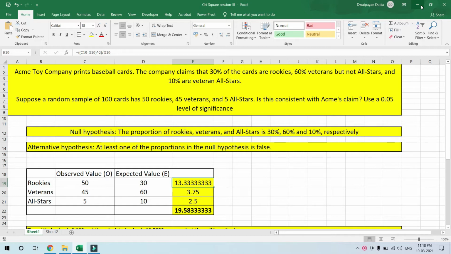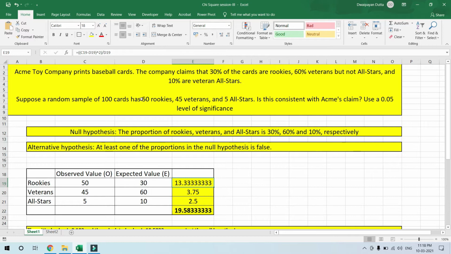Coming to the problem, here as we can see, I have written down a problem. It says that Acme Toy Company prints baseball cards. The company claims that 30% of the cards are rookies, 60% are veterans but not all stars, and 10% are veterans and all stars. Now suppose a random sample of 100 cards is drawn, and among these 100 cards 50 are rookies, 45 are veterans and 5 are all-stars. We are asked, is this consistent with Acme's claim?